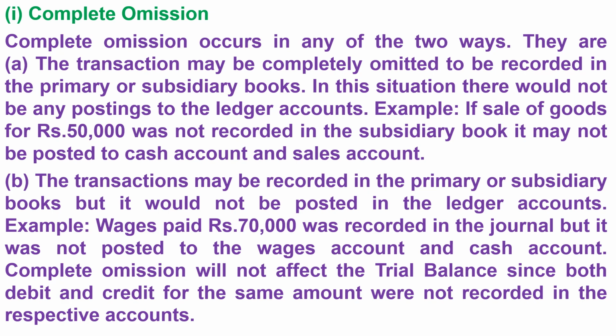Example. If sale of goods for rupees 50,000 was not recorded in the subsidiary book, it may not be posted to cash account and sales account. b. The transactions may be recorded in the primary or subsidiary books but it would not be posted in the ledger accounts. Example. Wages paid rupees 70,000 was recorded in the journal but it was not posted to the wages account and cash account. Complete omission will not affect the trial balance since both debit and credit for the same amount were not recorded in the respective accounts.